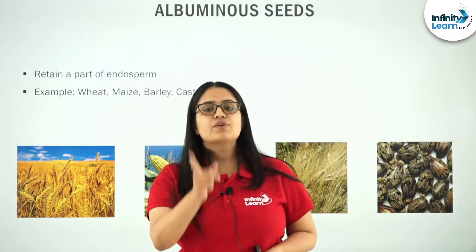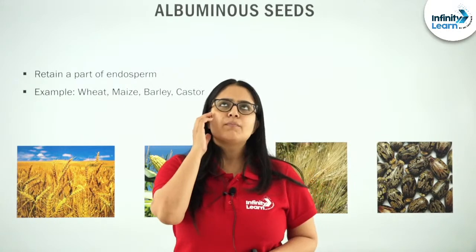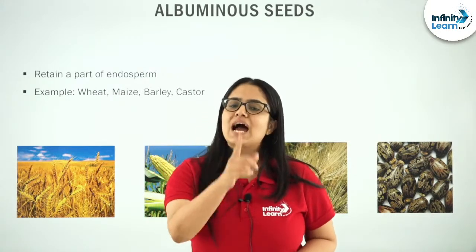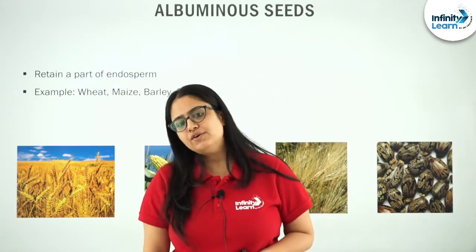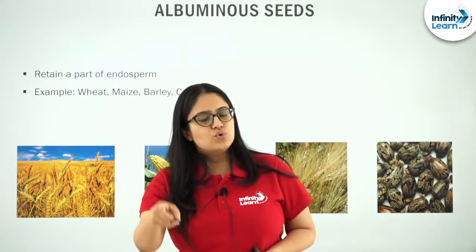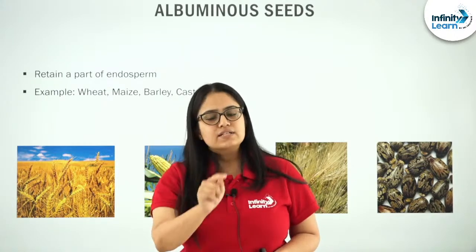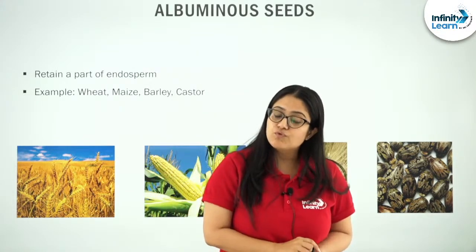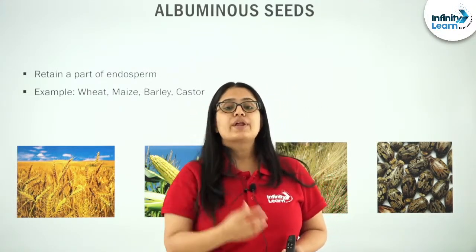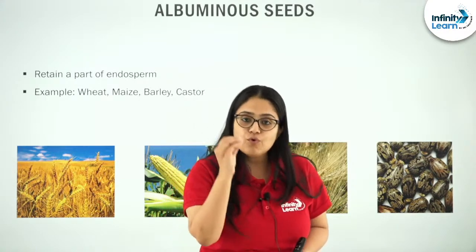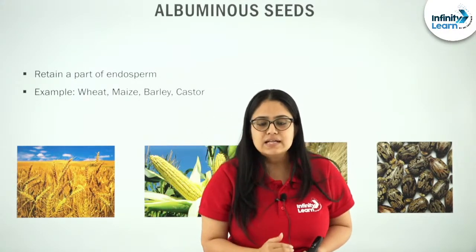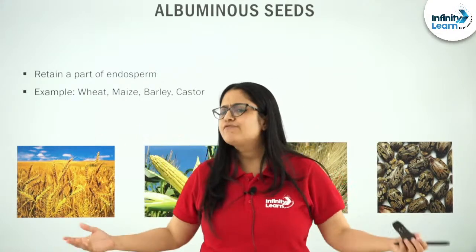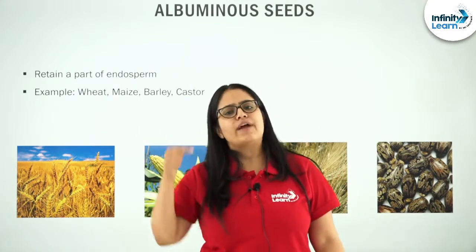A tissue whose cells possess reserve food material. Yes, students, if you remember from my lecture number 11, where I was explaining endosperm: endosperm is a tissue made up of cells, and the cells of the endosperm possess stored food material. And why is food stored in the cells of the endosperm?